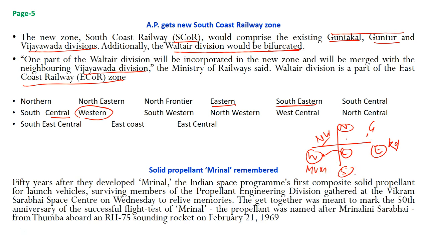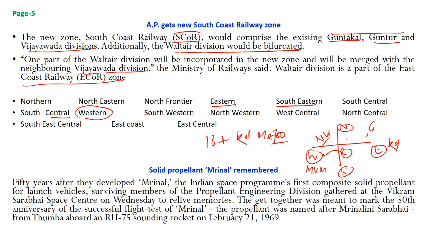Southwestern headquarters at Hubli, that I had told you. So there are a total of 16 zones right now. One more zone is called Kolkata Metro, that was formed by Mamata Didi. So total 17 zones. Now Indian Railways will have 18 zones because of South Coast Railway.